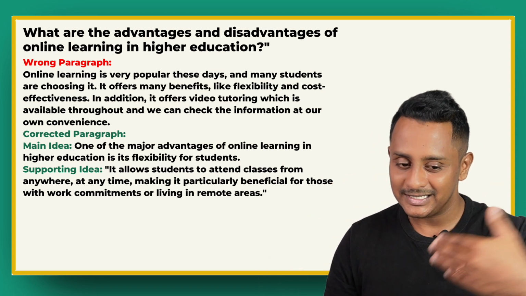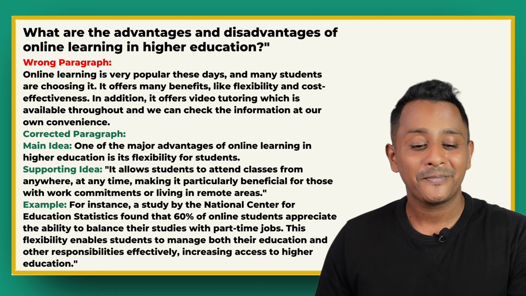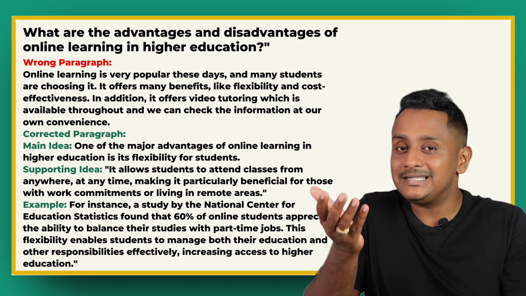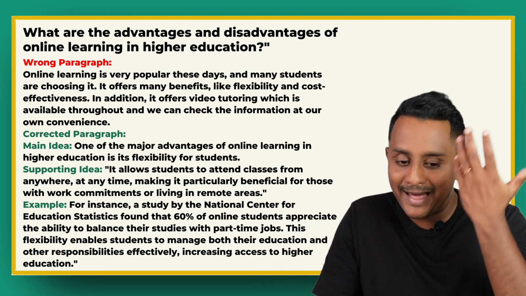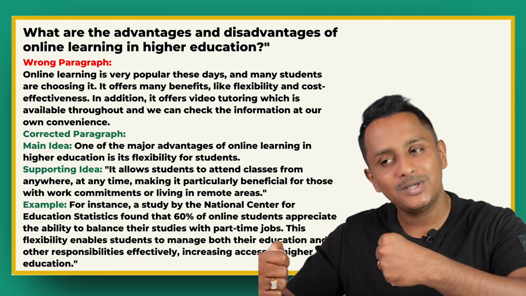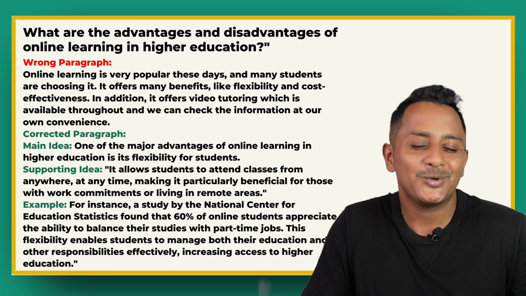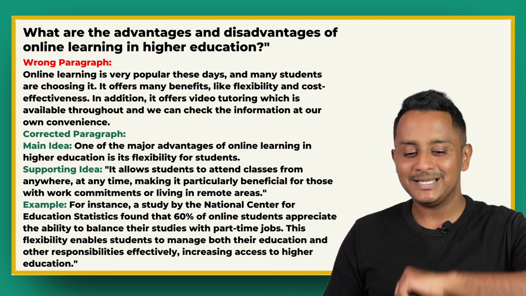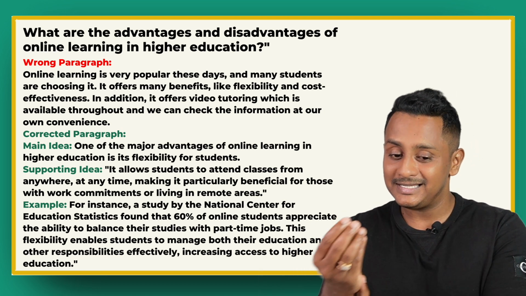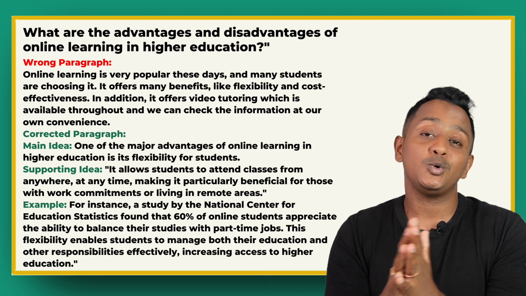But here, for instance, a study by the National Center for Education Statistics found that 60% of online students appreciate the ability to balance their studies. That's the flexibility with which they're balancing the studies and a part-time job. This flexibility, again, I'm continuing talking about flexibility. This is how you do it. This is how you improve your coherence and cohesion scores. This flexibility enables students to manage both their education and other responsibilities, effectively increasing access to higher education. Well, this is the way you've got to do it.